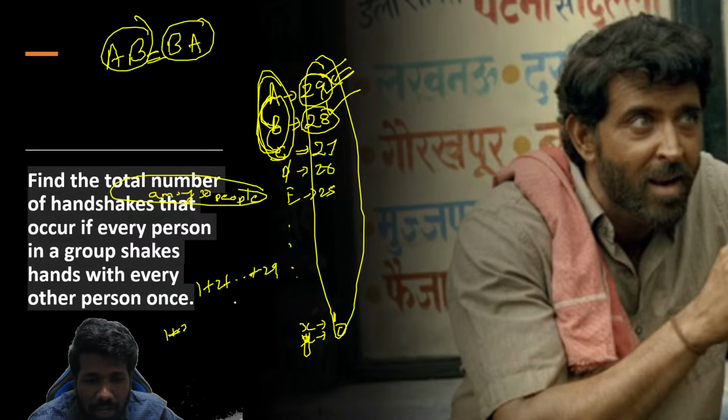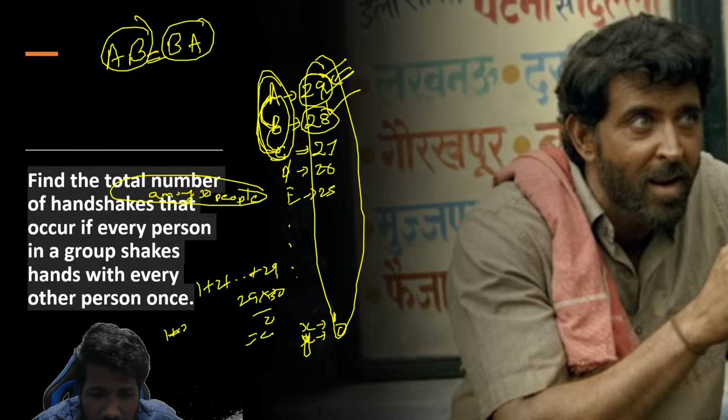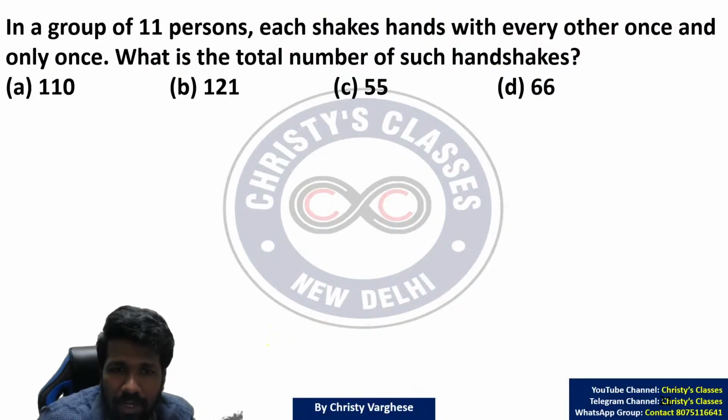You can use the formula n into n plus 1 by 2. So 29 into 30 by 2. That is 29 into 30, which will be 870. 870 by 2 will be 435. 435 will be the answer. This is the normal method of doing it.